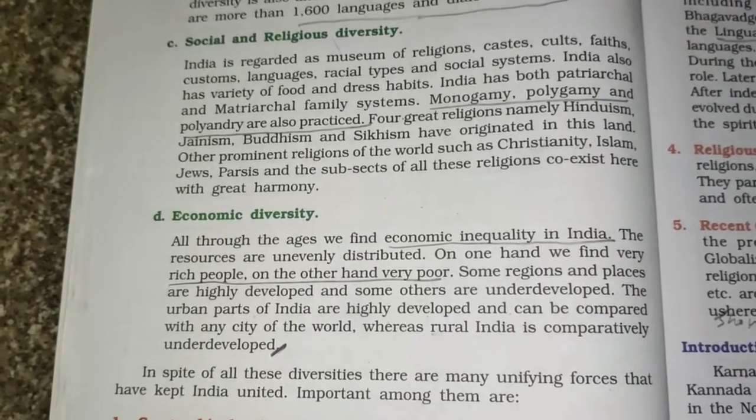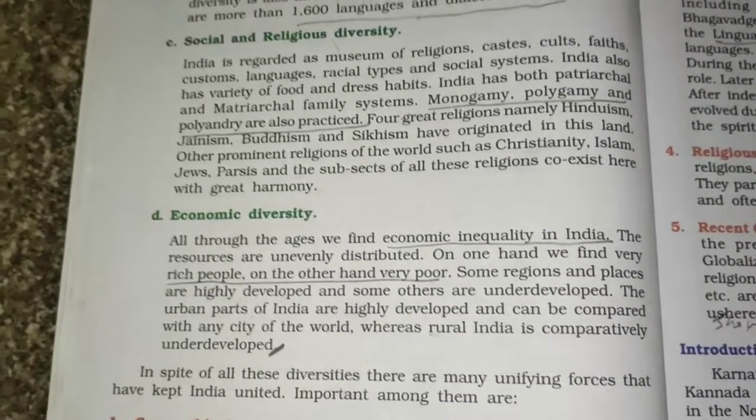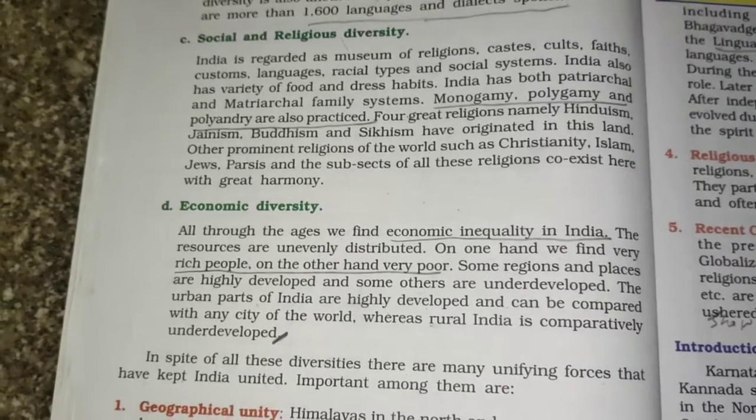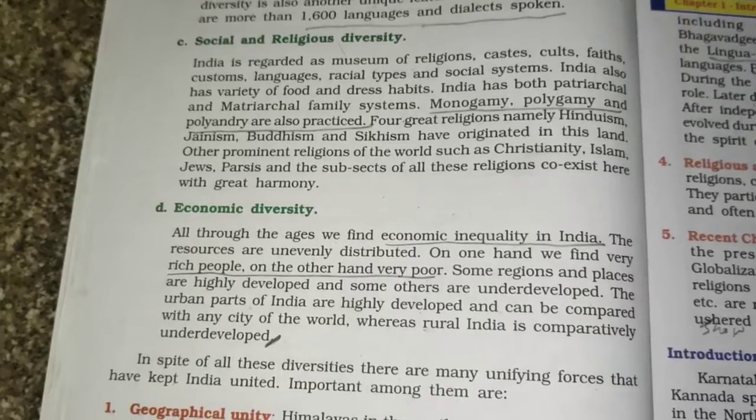India has both patriarchal and matriarchal family system. So for example, food varies when you compare North India and South India. Dress styles also vary. And then also you have the patriarchal. Patriarchal means male dominant, matriarchal means female dominant family systems.